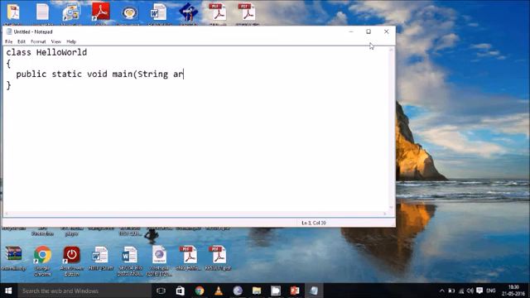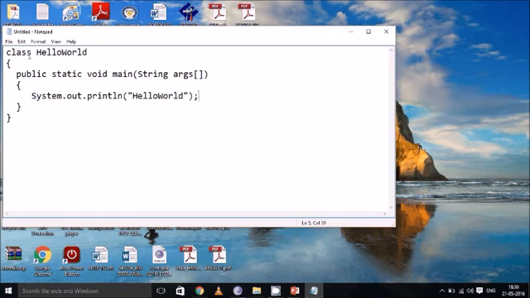And by default, every Java program consumes the data type as a string, so we have to use the string data type as a passing parameter. Now, if I want to print something in Java, I can use a statement called System.out.println followed by the string I want to print. Since this is our first Java program, we will use the words Hello World.